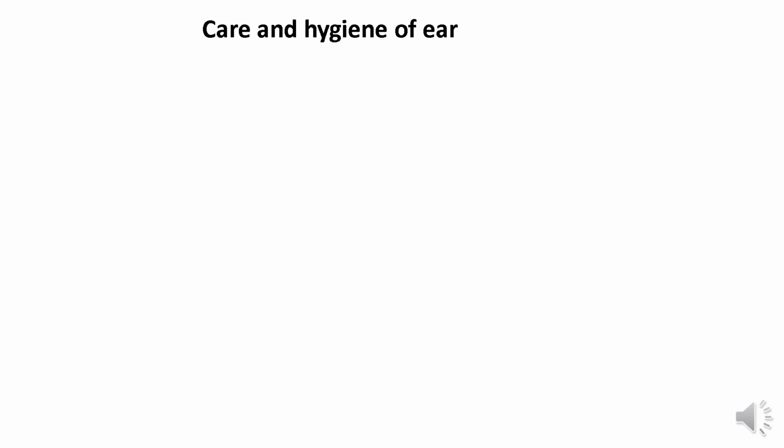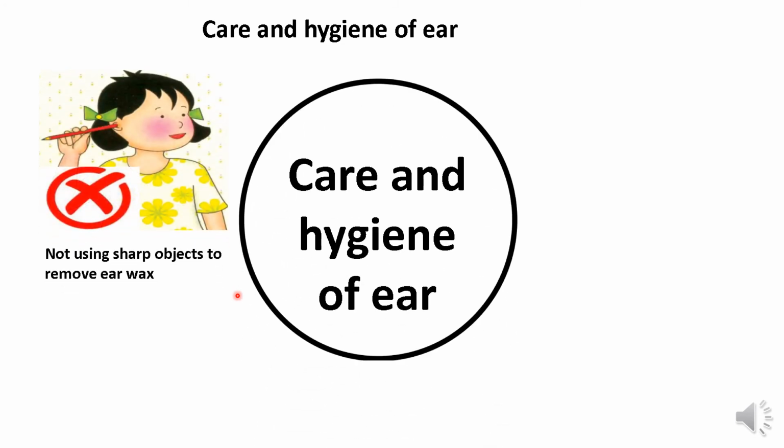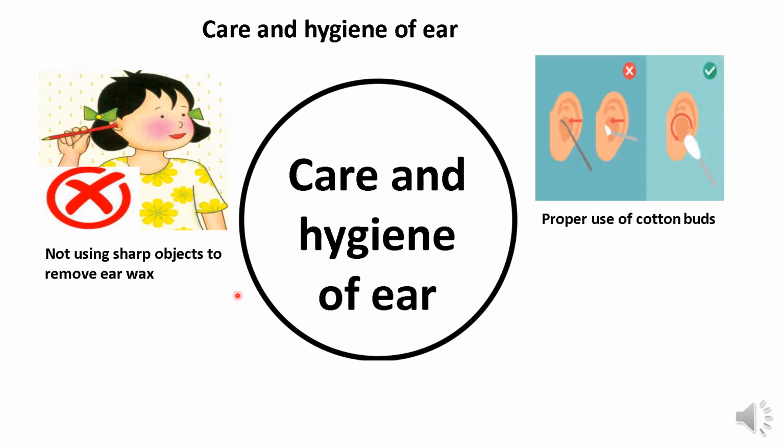Now care and hygiene of the ear, or how we can take care of our ear. We should not use sharp objects to remove earwax, and cotton buds should be used properly. Like you can see in this picture, this is the wrong way, this is the right way. Cotton buds can be used to clean outside the ear, not inside, because if put inside, sometimes they may be left inside the ear, which causes problems.